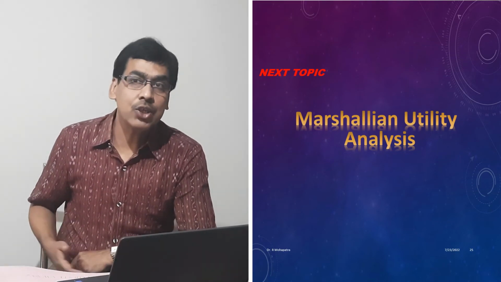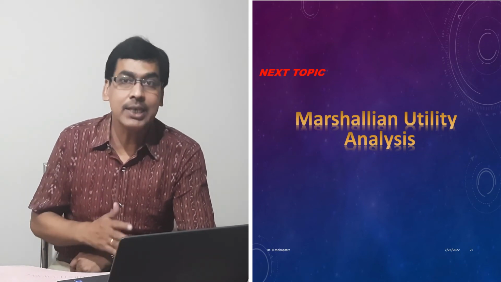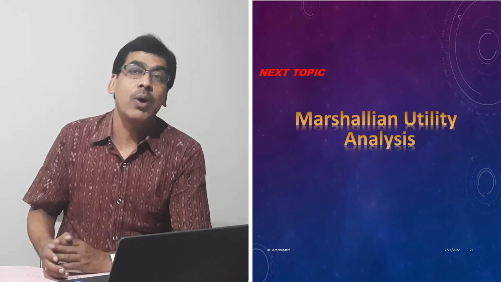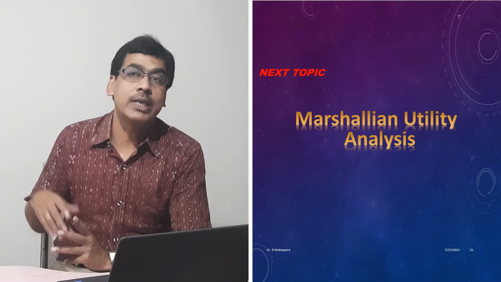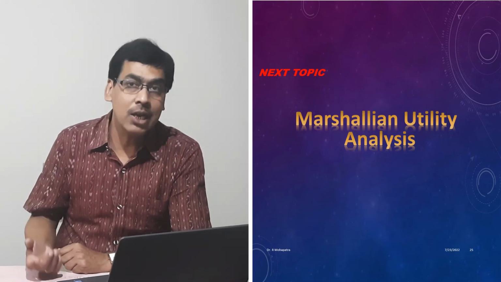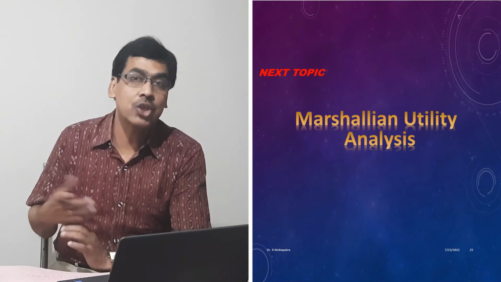So my next topic will be, because I have completed the entire central problems of the economy: what are the tools we utilize? What is the production possibility curve? What is trade-off? What is marginal opportunity cost? What is an economic system and how will the system solve the problem?